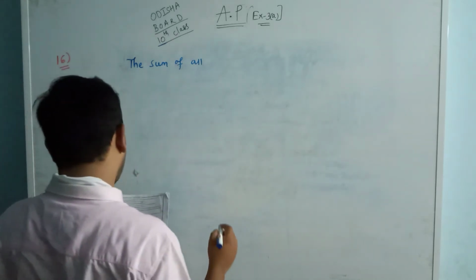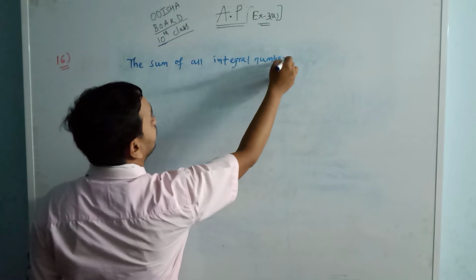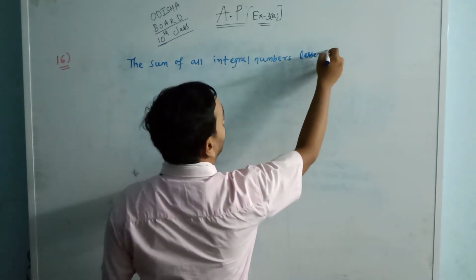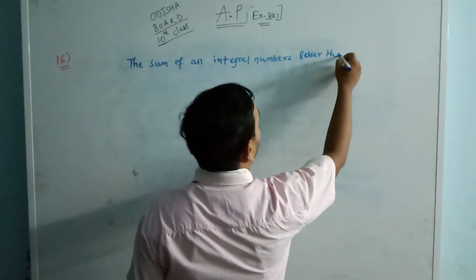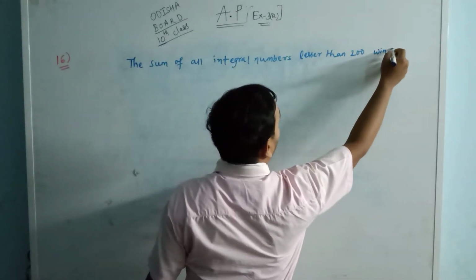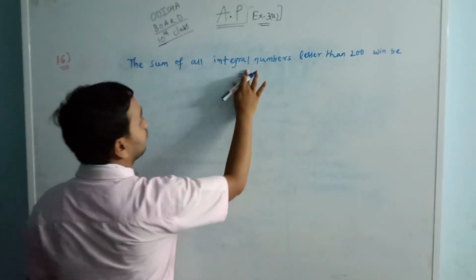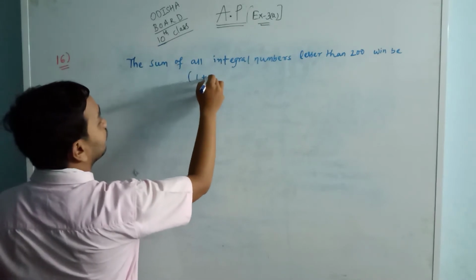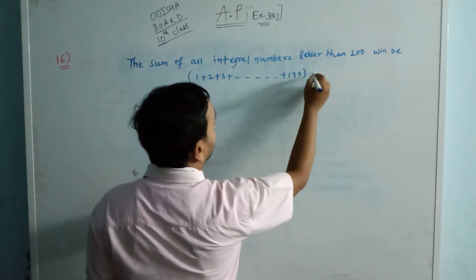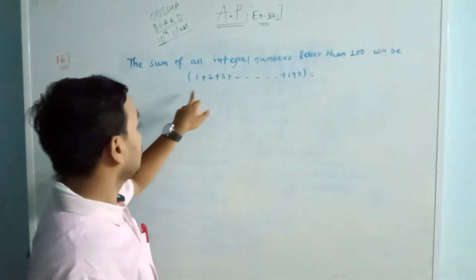The sum of all integral numbers lesser than 200 will be 1 plus 2 plus up to 199.